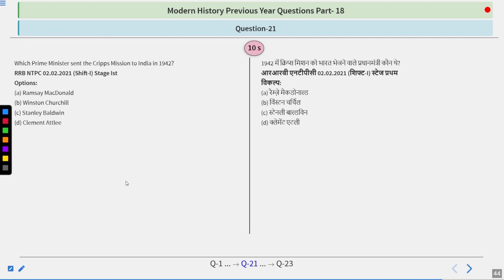Which Prime Minister sent the Cripps mission to India in 1942? Ramsay MacDonald, Winston Churchill, Stanley Baldwin, or Clement Attlee? Think about it. It is quite a simple one, because Clement Attlee was the one under whom independence was given. Ramsay MacDonald was the one associated with the Round Table Conferences. So the answer is simple.